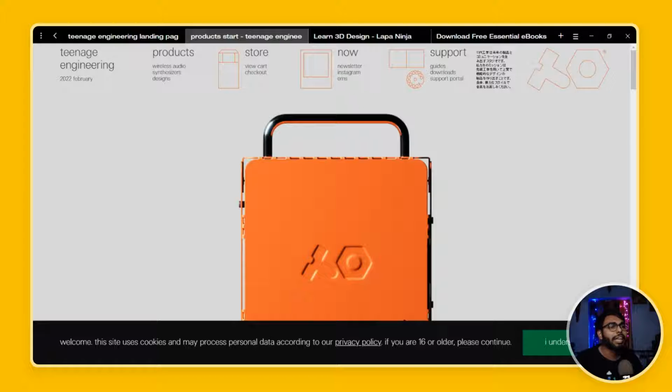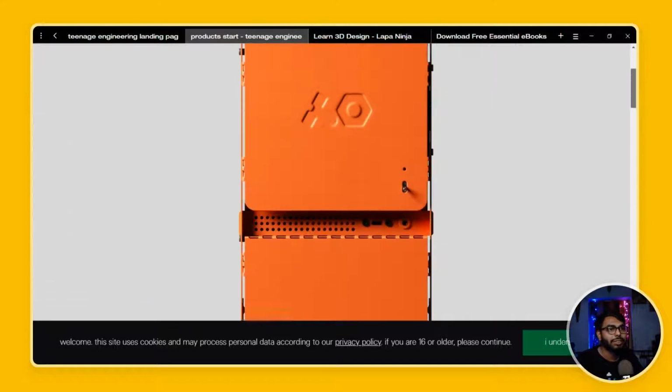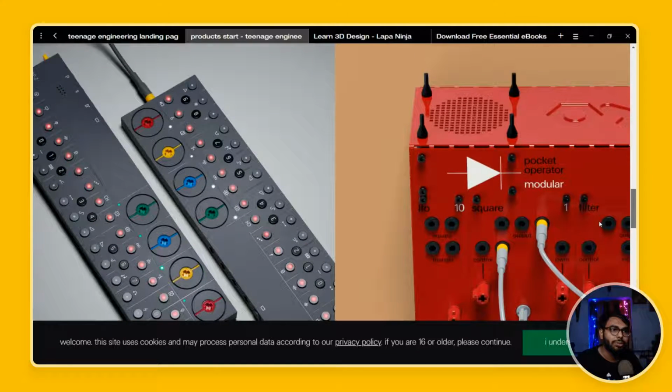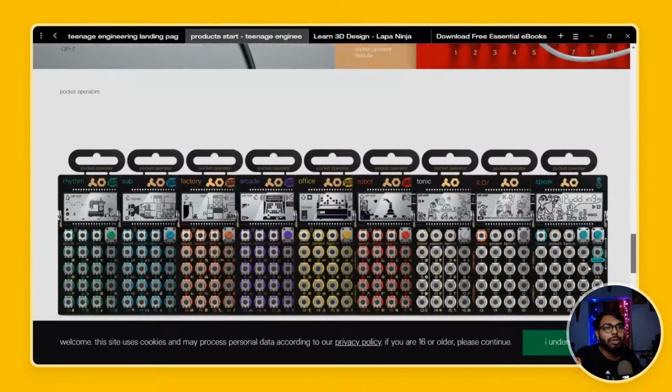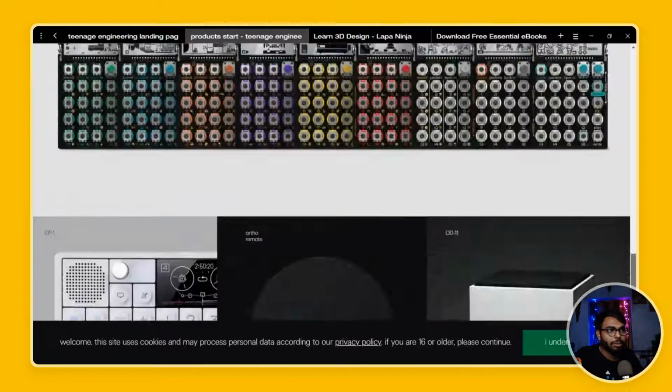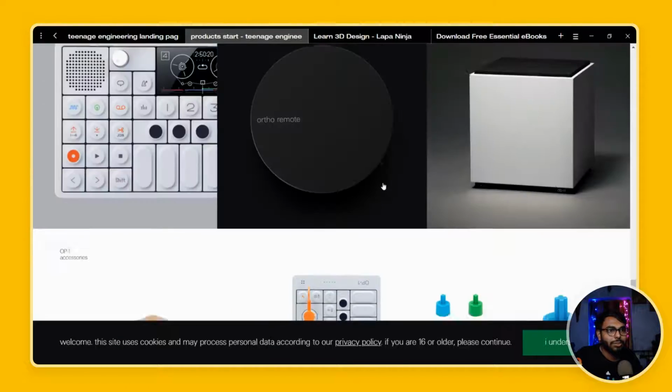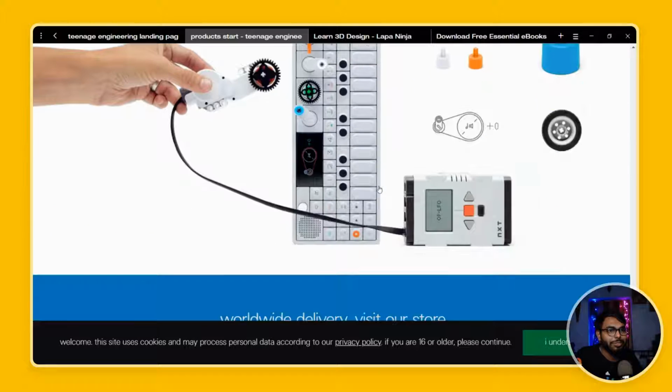The whole site experience is different on Teenage Engineering, to be honest. Oh, they have tons of new devices as well. Though I am not an audio geek, I don't know music at all. So yeah, this is the OP-1. They have tons of devices right now, I think, and their devices are just phenomenal.